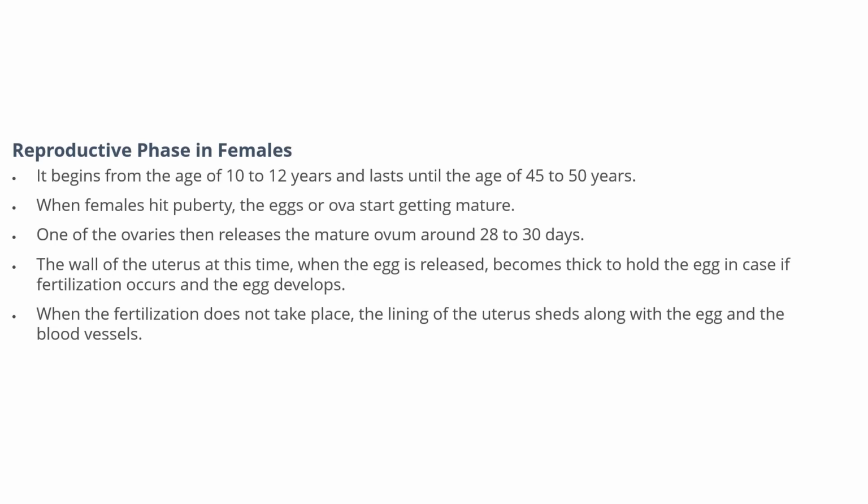When fertilization does not take place, the lining of the uterus sheds along with the egg and the blood vessels. So bleeding takes place when fertilization does not take place.